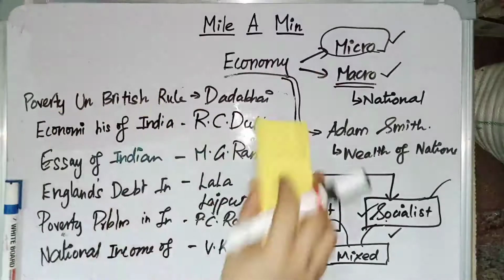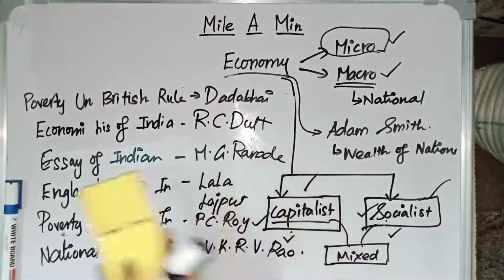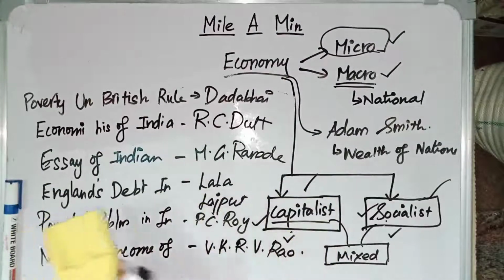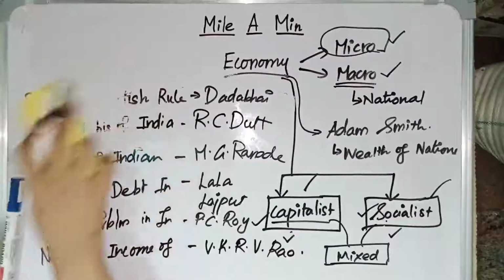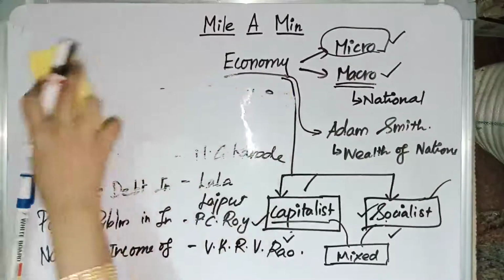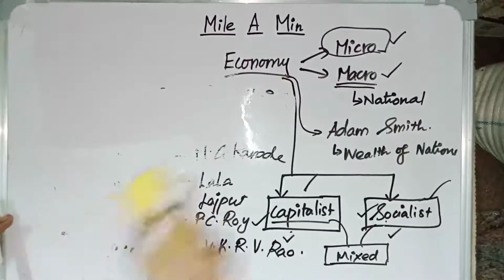Poverty and British Rule, Dadabhai Naoroji. Economic History of India, R.C. Dutt. Essay on Indian Economy, M.G. Ranade. England's Debt to India, Lala Lajpat Rai. Poverty Problem in India, P.C. Roy. National Income of India or Planned Economy of India by V.K.R.V. Rao. These are the books, and let us see the sectors in Indian economy.